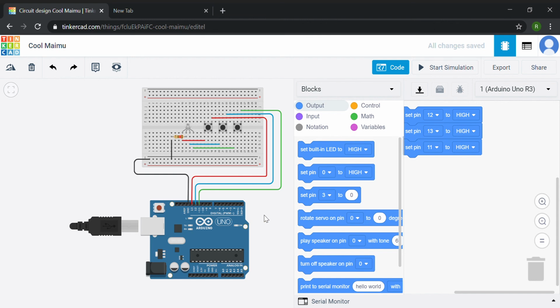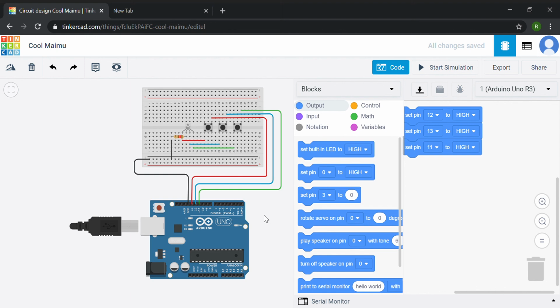Let me conclude once again. In this video, we saw how to interface a push button with Arduino. And we saw 2 simulations: LED light blinking using a push button and RGB LED blinking using a push button. In the LED we just need a single LED and 1 push button, but in the RGB we need an RGB LED light, 1 resistor, 3 push buttons, and 3 codes.